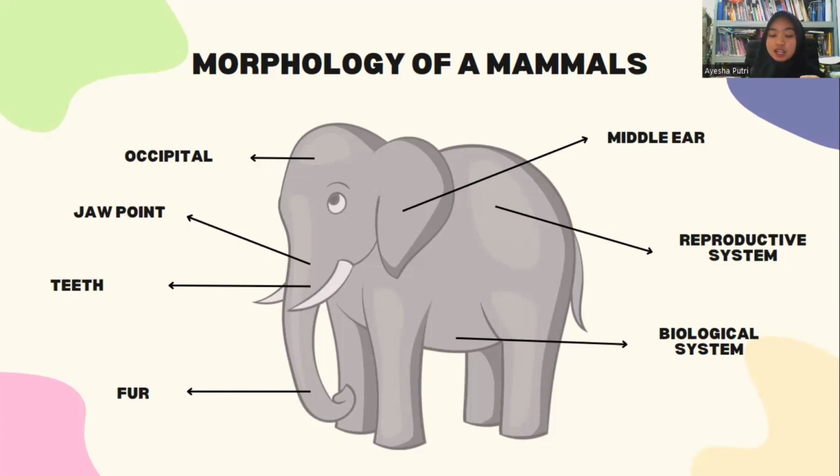The mammalian heart is divided into 4 chambers, 2 upper atria and 2 lower ventricles. The heart with 4 chambers separates blood and ensures it can flow in the right directions. The skin of mammals consists of 3 layers: the epidermis, the dermis, and the last is the hypodermis.